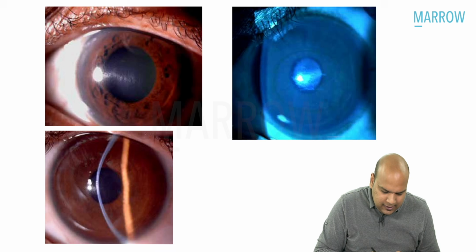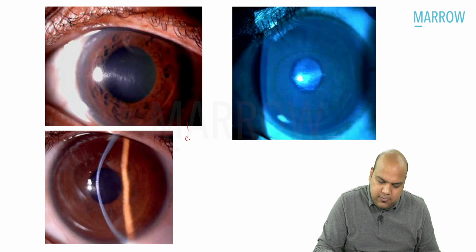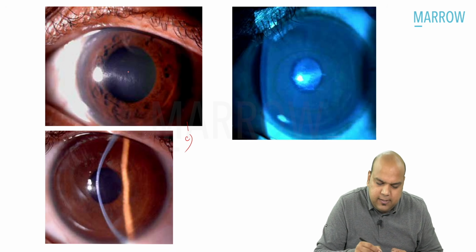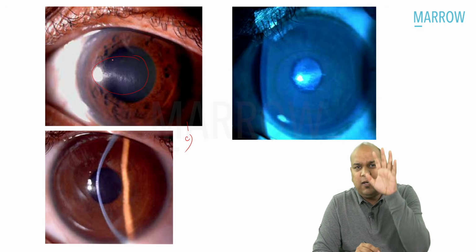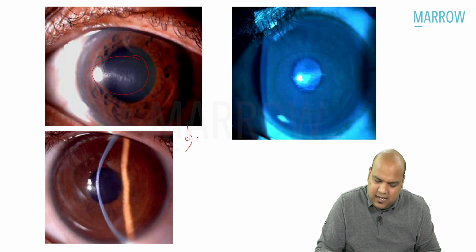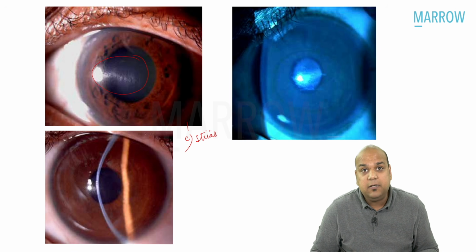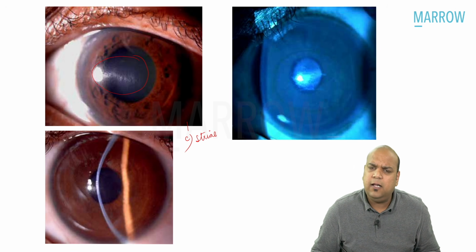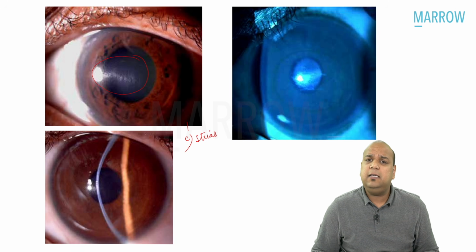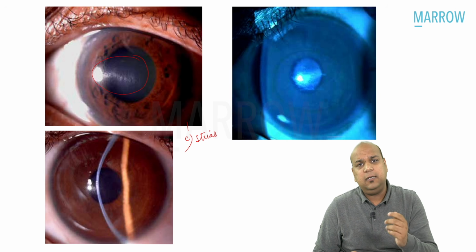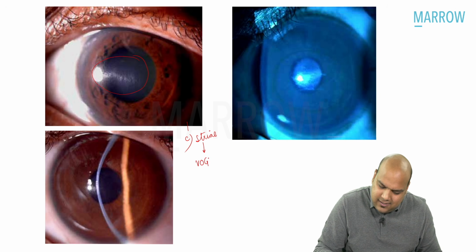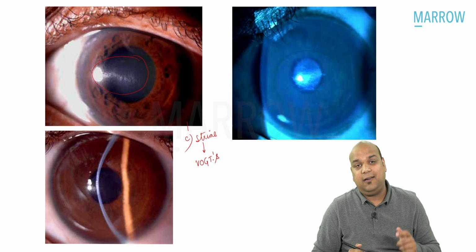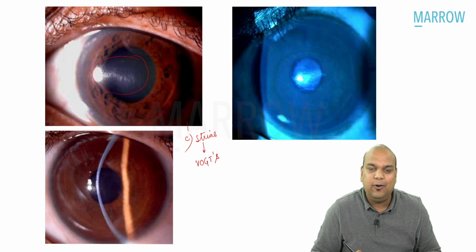Now, everybody, slit lamp findings. Slit lamp finding, photograph C. If I see the cornea carefully, what can I see? I zoom this in for you. Can we see some scratch marks? Some striae? Habs-Striae, but we have just said Haab's striae are seen in congenital glaucoma. Is it that they may also be seen in keratoconus? No. Which striae are these, everybody? Vogt striae. Striae are seen, but they are not Haab's striae. They are called Vogt striae.